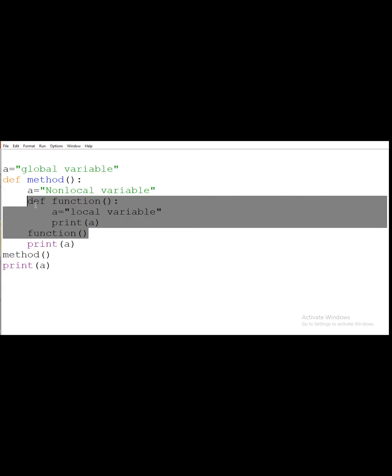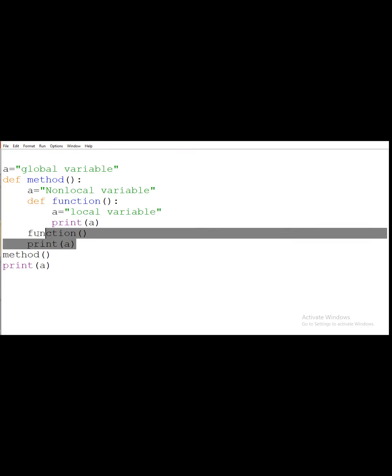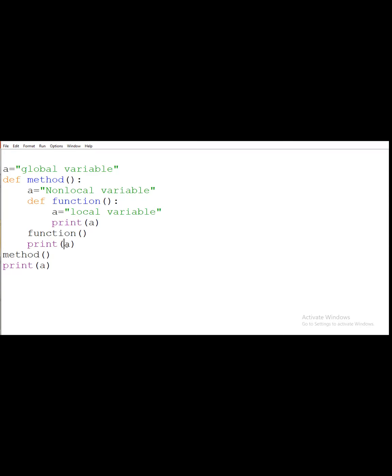This part of the program we call as a, it will be the local scope. Now, after that, suppose I am calling the print function here, so it will be related to this function, this a will be totally related to this. But after that I am calling this method function. Actually, before printing this value we would need to call this method function here, but I am not doing like that.